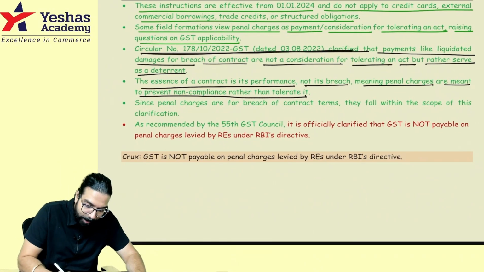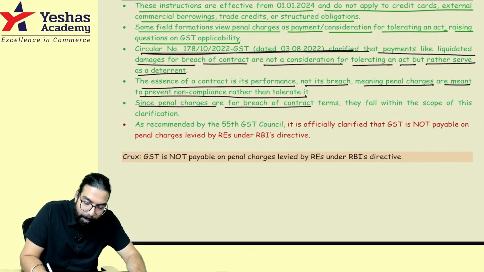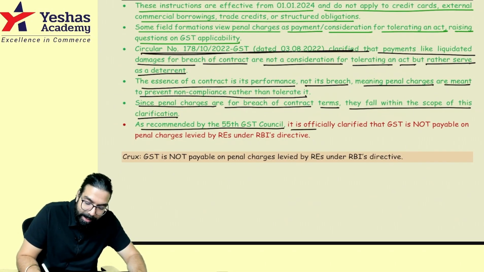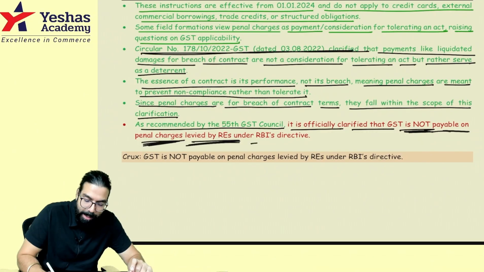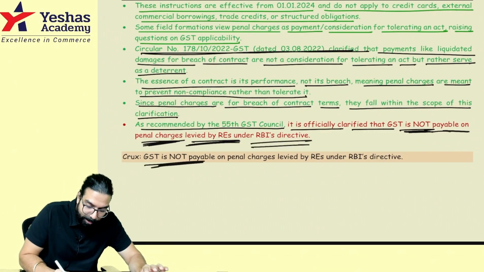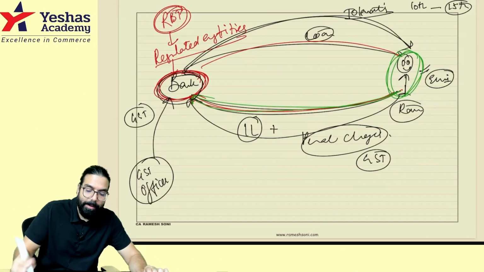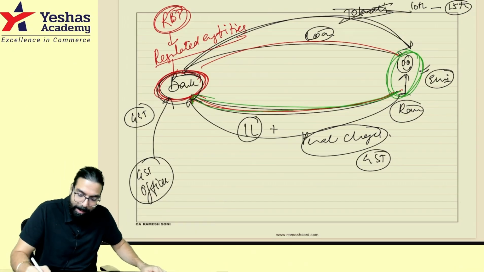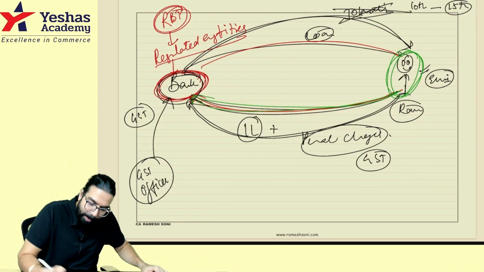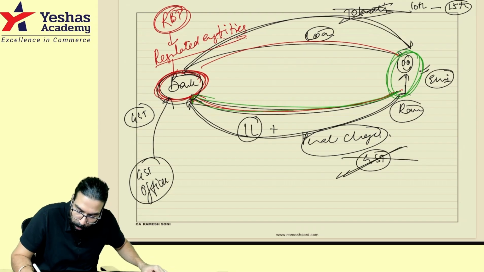And hence, clarification was, penal charges are for breach of contract term. They fall within the scope of clarification as recommended by GST Council. It is officially clarified that GST is not payable on penal charges levied by banks, etc. as per the RBI guideline. And hence, GST is not payable on penal charges. It is not for tolerating an act. And hence, whatever penal charges are being levied, on that they are telling there will be no GST.